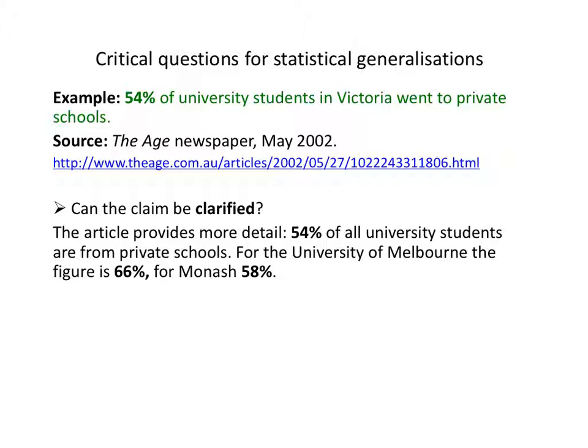If we read the article in more detail, we find that in fact 54% of all university students in Victoria went to private schools. So that is most, it's over 50%, but it's not a very high proportion. Although for different universities we can see that the exact proportion varies a bit. For the University of Melbourne, 66% of those students went to private schools. For Monash, the figure's 58.